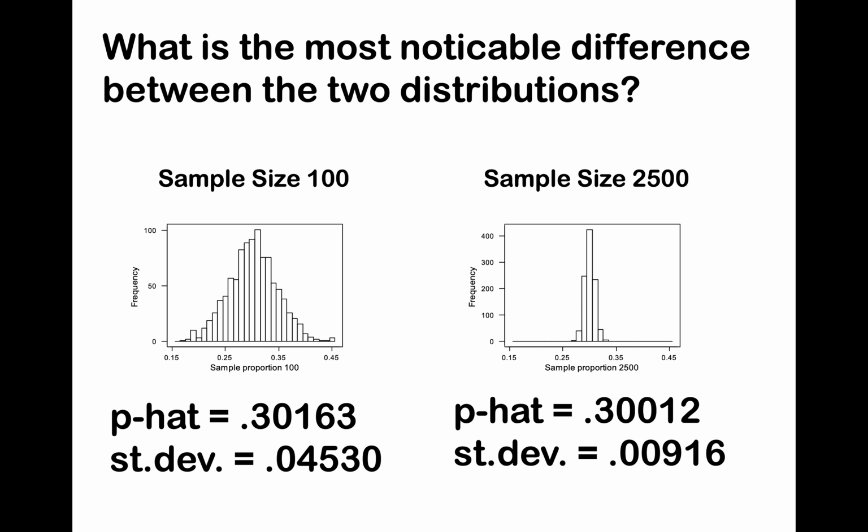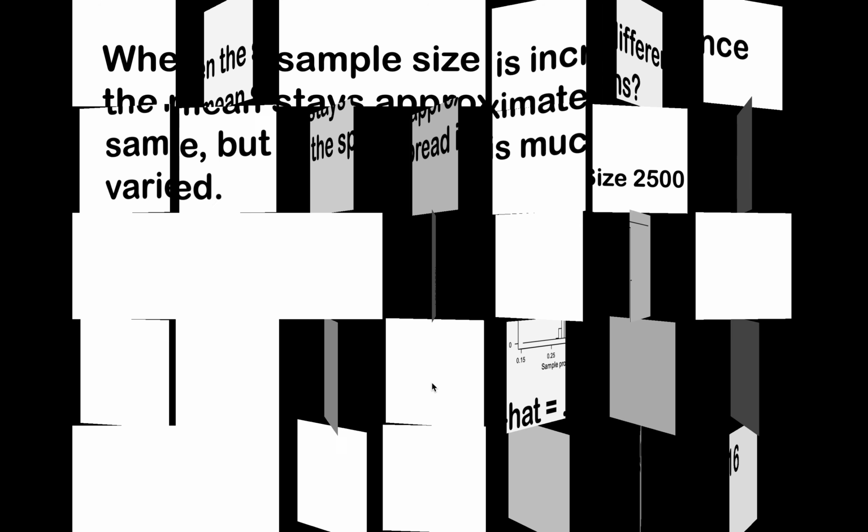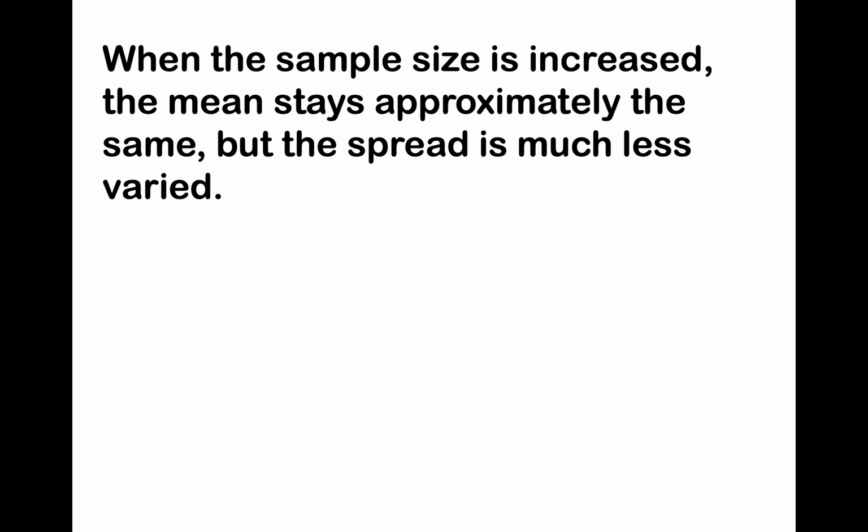We want consistency, and this is just way too variable. So we don't have the consistency that we would need. So when the sample size is increased, the mean stays approximately the same, but the spread is much less varied.